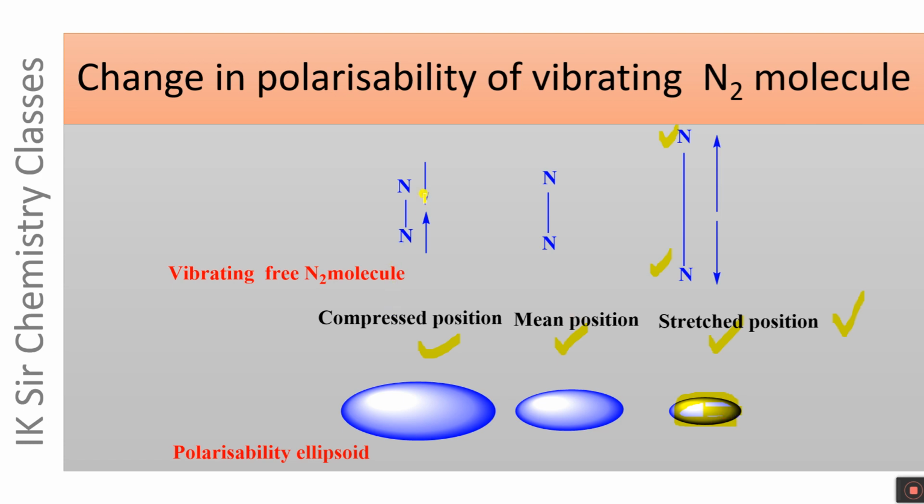In the compressed position, two nitrogen atoms are close to each other, and if the electron is displaced, it will be attracted back more strongly by the nuclei of nitrogen atoms, and hence in the compressed position N2 molecule is less polarizable, and accordingly the polarizability ellipsoid has greater dimension. Lower the polarizability, larger will be the polarizability ellipsoid.